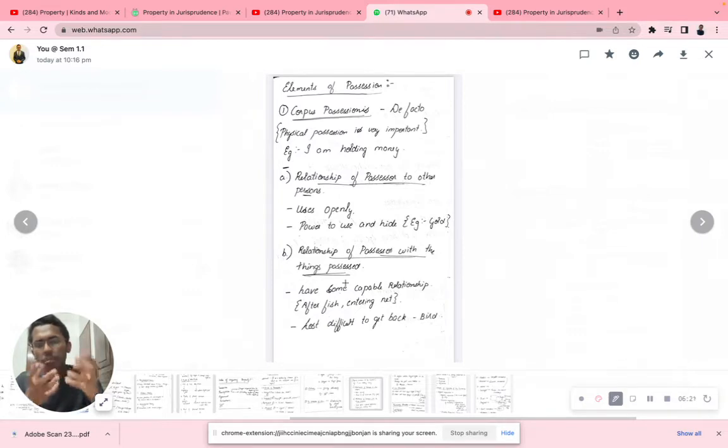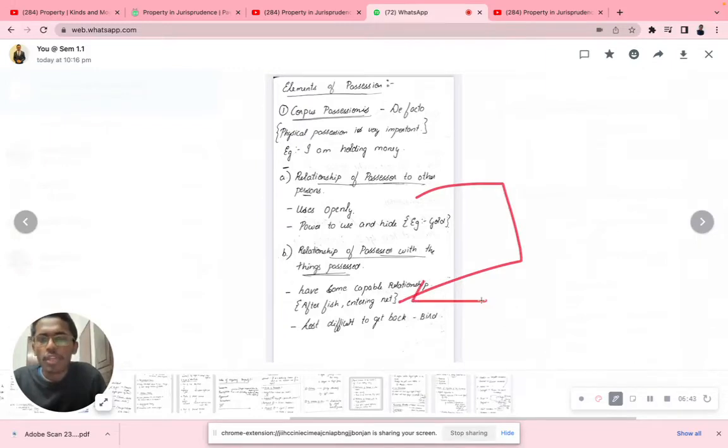Or the relationship could be the next one as well: lost, difficult to get, like a bird. For example, the bird which I have in my hand has flown away from me. I don't have the possession over there. So there are two important things. Corpus possession means physical possession is very important. I'm holding money. Similarly, there are two kinds of relationship: of the possessor to the person, and of the possessor with the things possessed. Either you can have it in your hand or you cannot.